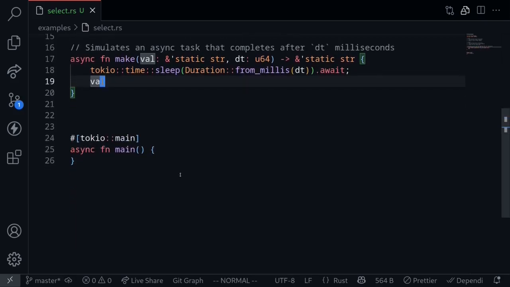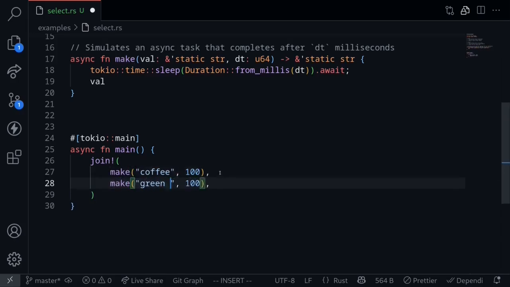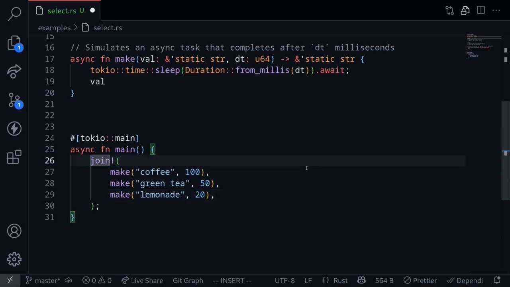Now let's look at an example of a join macro. To use the join macro, we say join, and then inside here, we'll need to pass in our futures. So for example, let's say make coffee, and coffee, let's say, takes 100 milliseconds. Calling the function make will return a future. Inside the join macro, we pass in futures as input. Let's also make green tea. Let's say that making green tea takes about 50 milliseconds. And finally, we'll make a lemonade. Let's say that making lemonade takes 20 milliseconds. And then let's assign this to a result. Let the first result be res 1, the second result res 2, and the third result res 3.